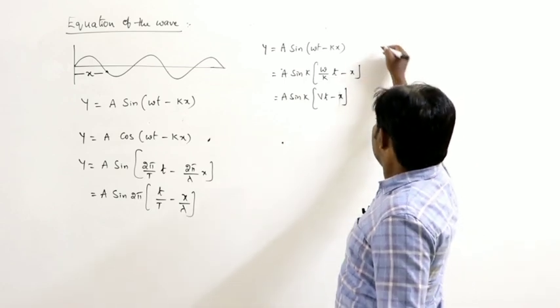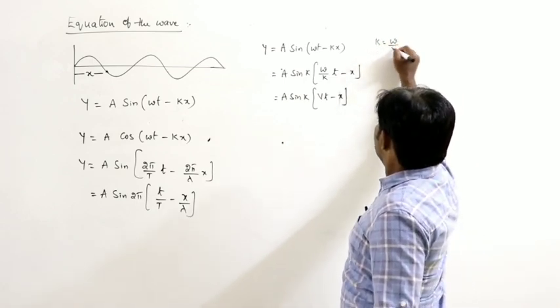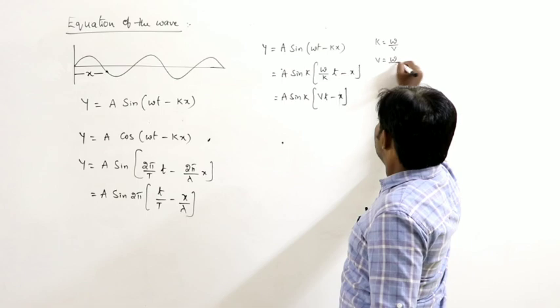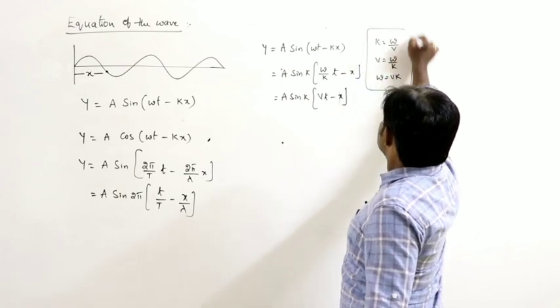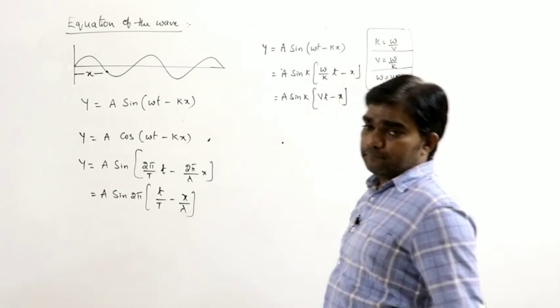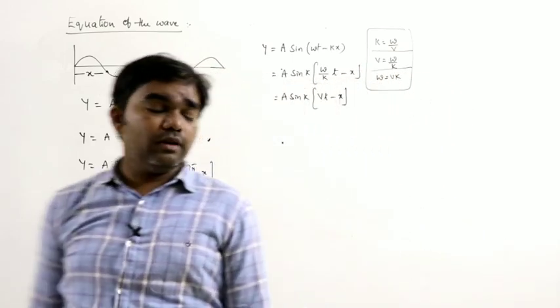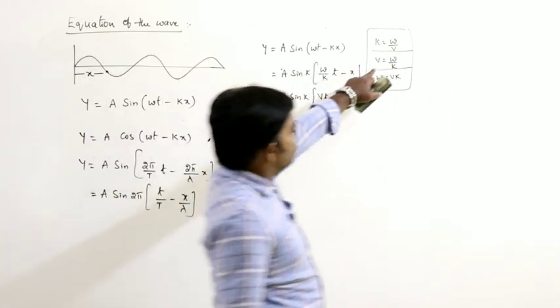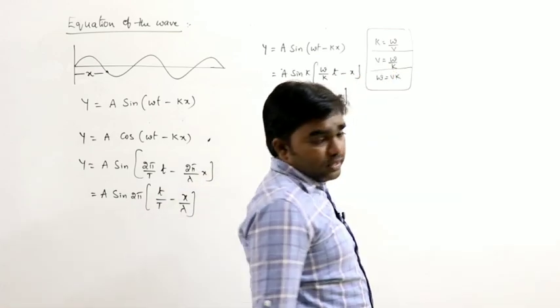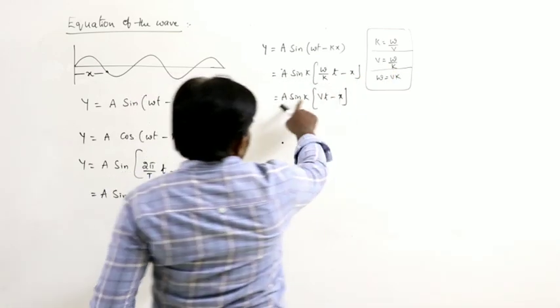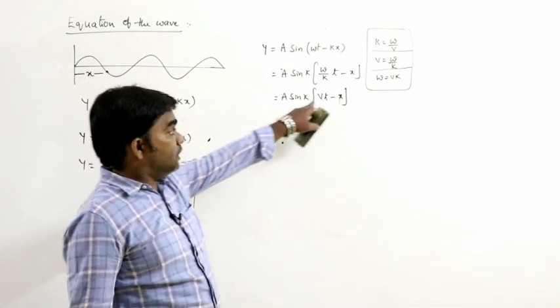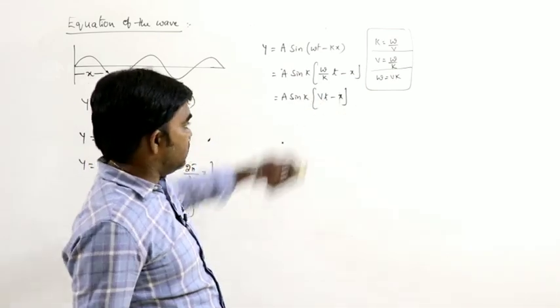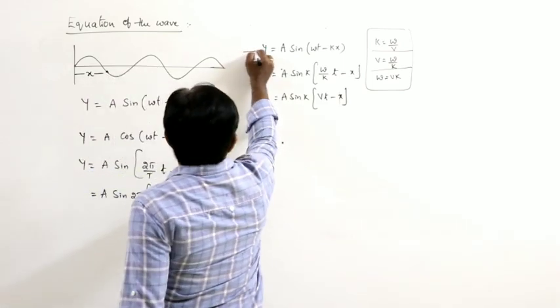So generally k can be written as omega by v, or v can be written as omega by k, or omega can be written as vk. You must remember these relations. K is equal to omega by v, or v is equal to omega by k, omega equals vk. So this is one form: sine of k into vt minus x. This is also one of the waveforms.